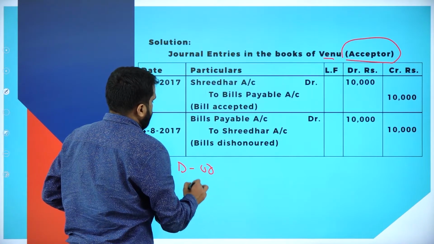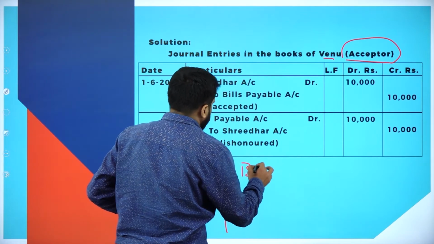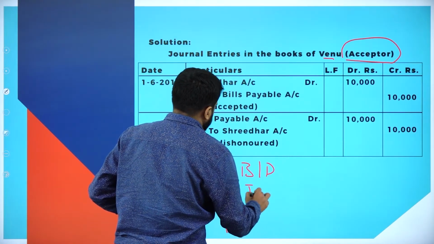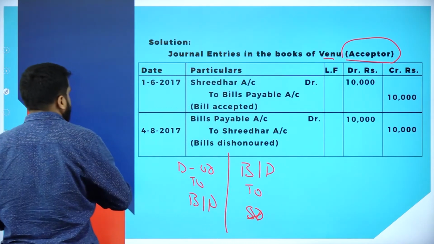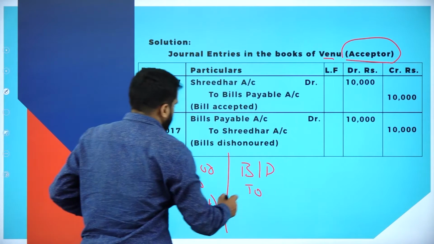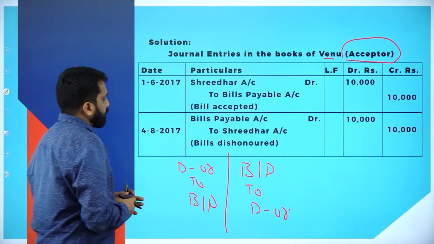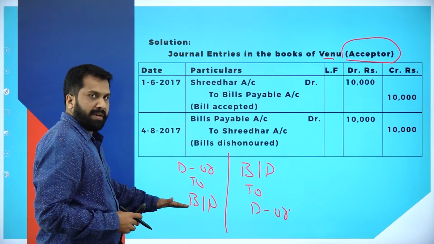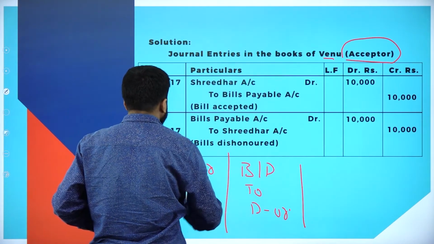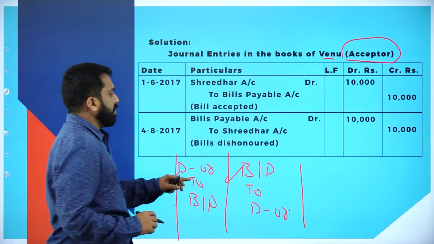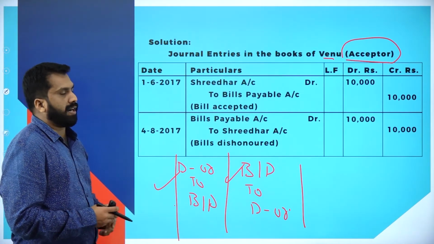Drawer account debit to bills payable. Bills payable account debit to Sridhar, or you can call it drawer. So you can go with drawer. Only 2 entries will come. Drawer account debit to bills payable, bills payable account debit to drawer. Journal entry number 1, journal entry number 2. 2 journal entries will be done for your acceptor or drawee account.